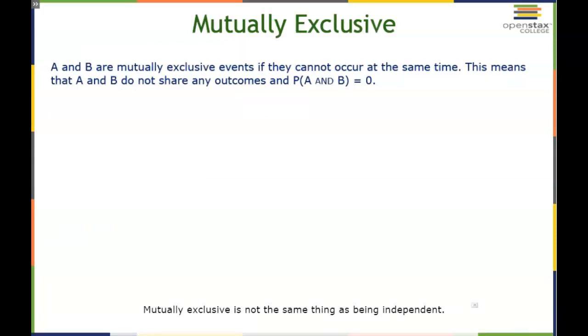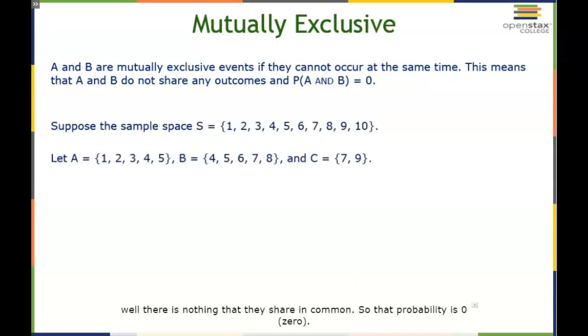Mutually exclusive is not the same thing as being independent. If you have 2 sets, A and B, and those 2 sets are mutually exclusive, then the events do not occur at the same time. They just don't have any crossover. They don't share any outcomes in common. And therefore, the probability of A and B, meaning that thing that they share in common, well, there is nothing that they share in common, so that probability is 0.